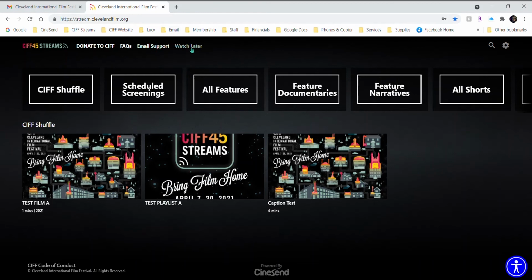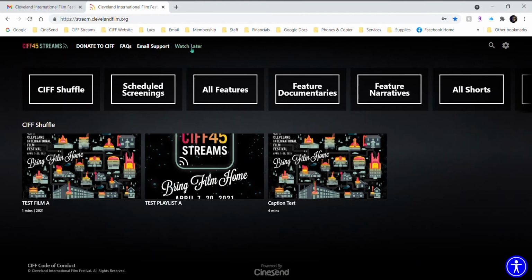Another feature up here is the Watch Later. This is similar to the My Favorites list for our pass holder members. The Watch Later list on the CIFF Streams platform and the My Favorites list for members on the CIFF website are unfortunately not connected.